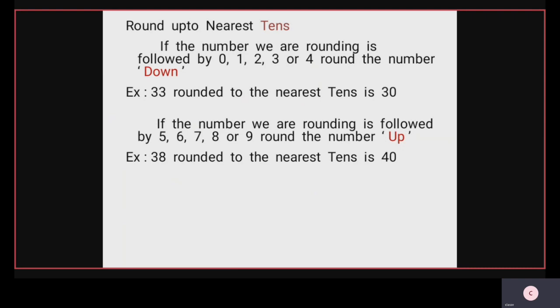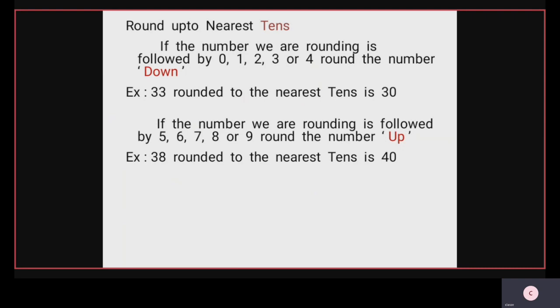From 33 it is going 3 steps: 32, 31 and finally 30. If the number we are rounding is followed by 5, 6, 7, 8 or 9, round the number up.